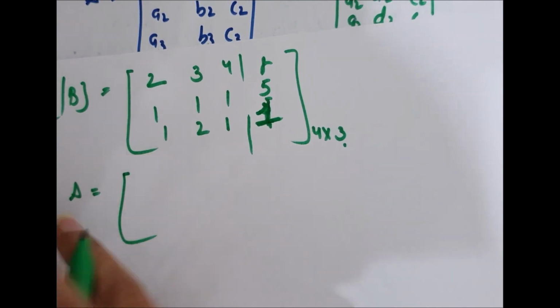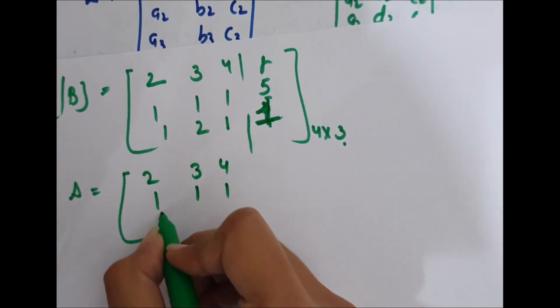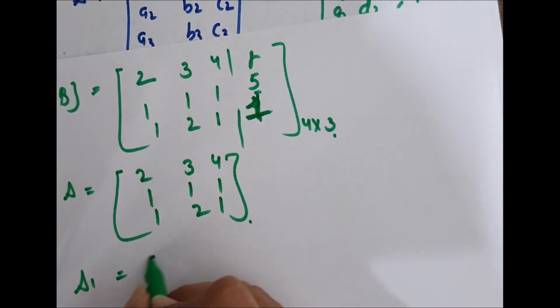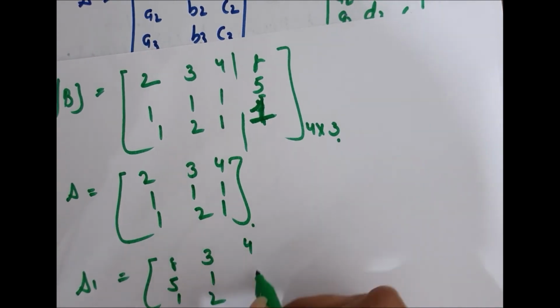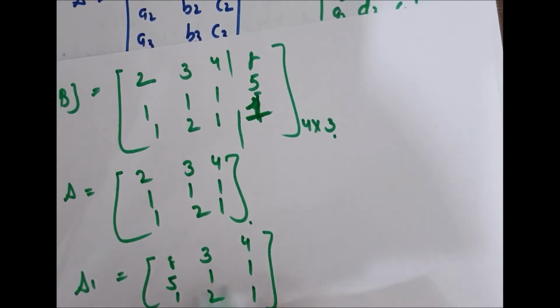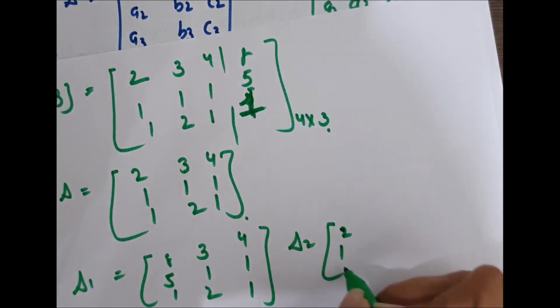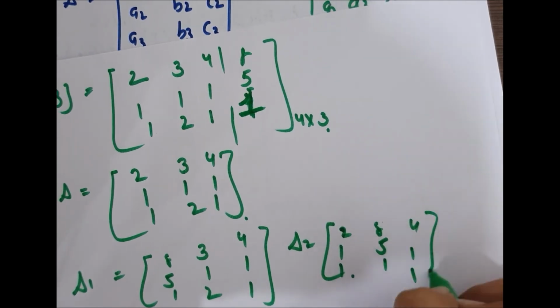For this, delta is 2, 3, 4, 1, 1, 1, 1, 2, 1. For delta 1: 8, 5, 1, 3, 1, 2, 4, 1, 1. For delta 2, similarly: 2, 1, 1, 8, 5, 1 and 4, 1, 1.